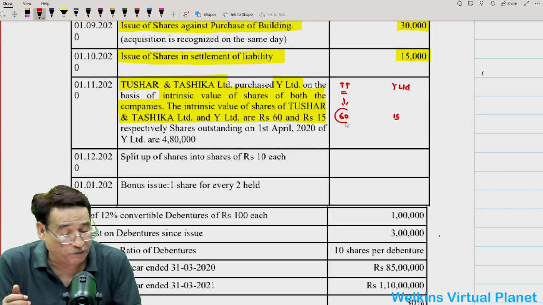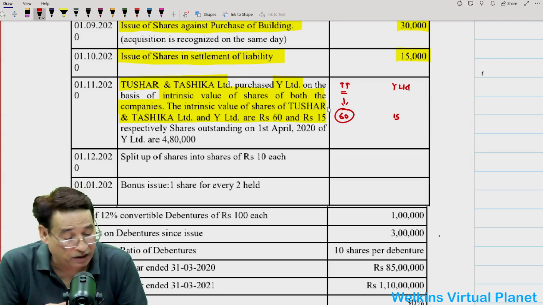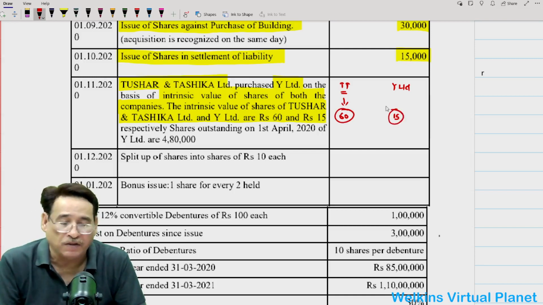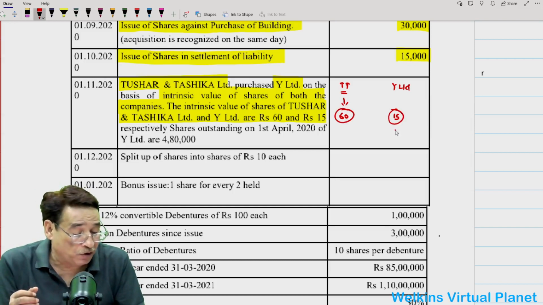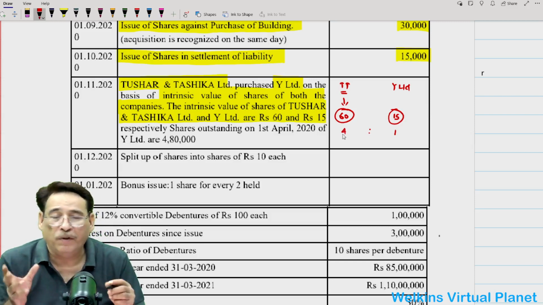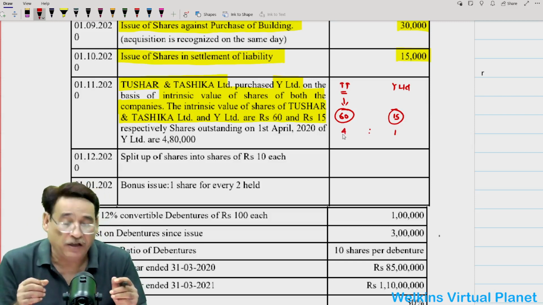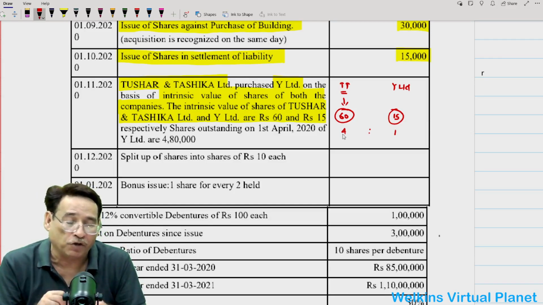Because intrinsic value of Tushar and Tashika Limited is higher in comparison to this company's intrinsic value, now the ratio of exchange will be equal to 1:4. If you remember, when I was taking classes with respect to Ind AS 103, even over there we talked a lot and at great length with respect to intrinsic value of share.